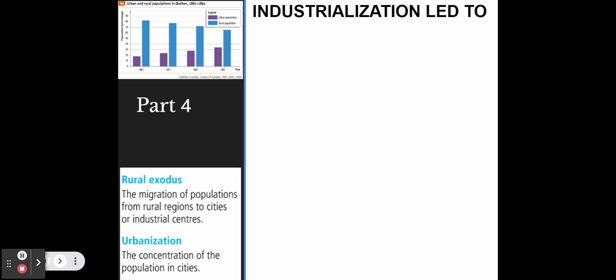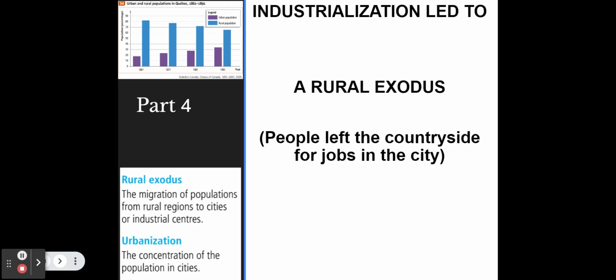Industrialization led to a rural exodus, which is people leaving the countryside, and they were going where to find jobs? They were going to the city. So we see people leaving the countryside, rural exodus, and people going to cities, which is called urbanization.